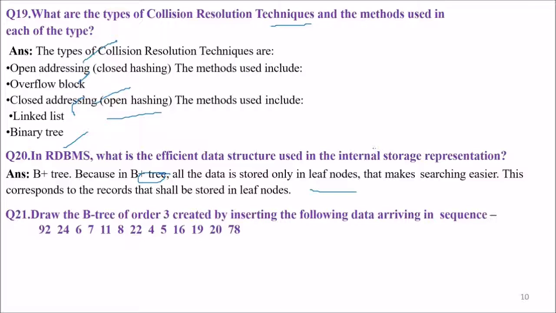There is no data stored in the intermediary nodes, only in the leaf nodes is the data stored. So it makes the searching quite easier. So this corresponds to the records that shall be stored in the leaf nodes.